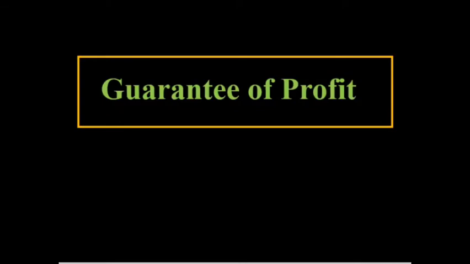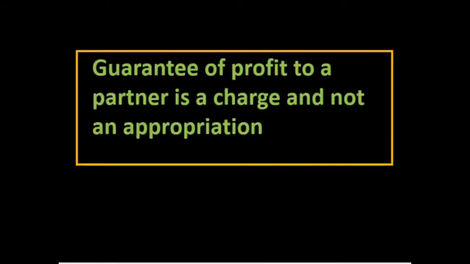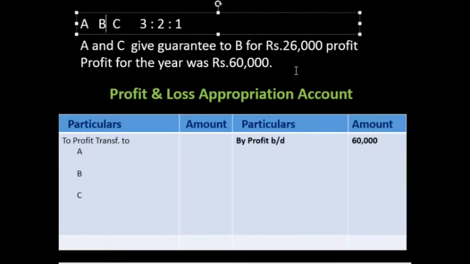Today's topic is guarantee of profit in fundamentals of partnership. What is the topic? Guarantee of profit means it is a charge. It is not an appropriation. Guarantee means a partner is giving a guarantee to another partner that at least this much share you will get in profit. Understood? So one example we will take.